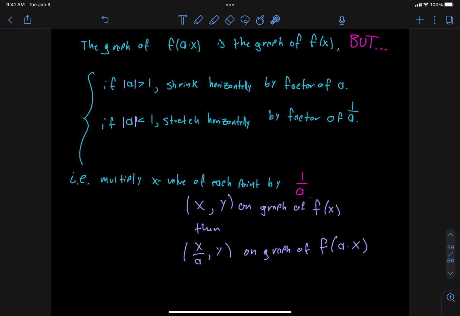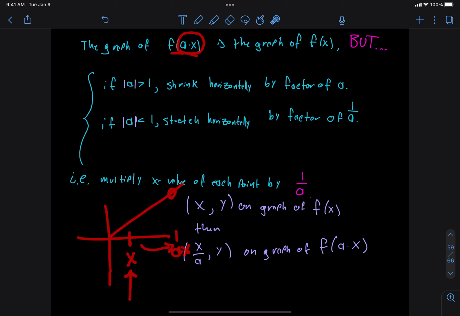If you want some intuition on why that makes sense, here's maybe my best effort at a description. If I plug x into f of a times x, what I actually have to fetch is the x value which is much further away, a times x. The height is going to be the height of the original function when I plug in ax.